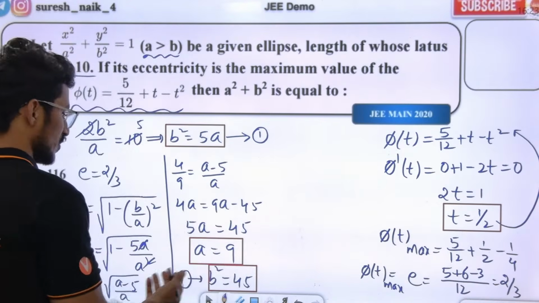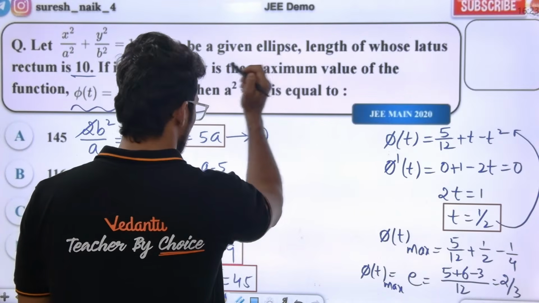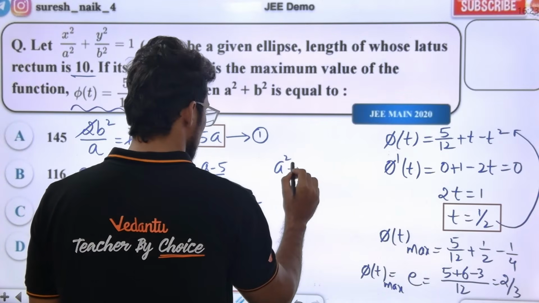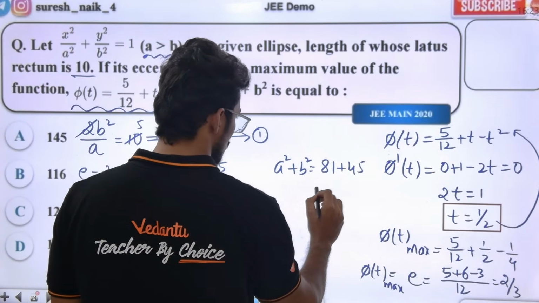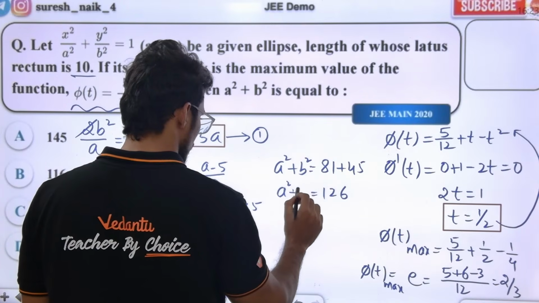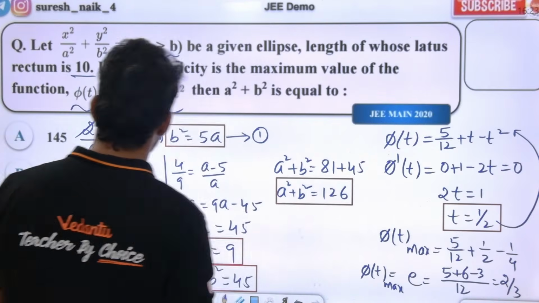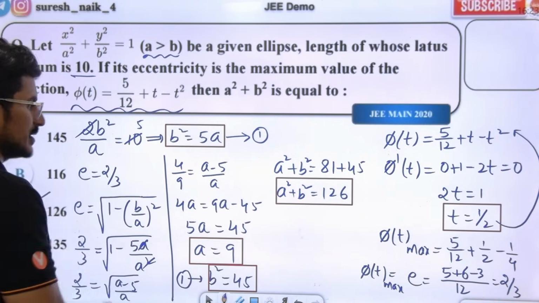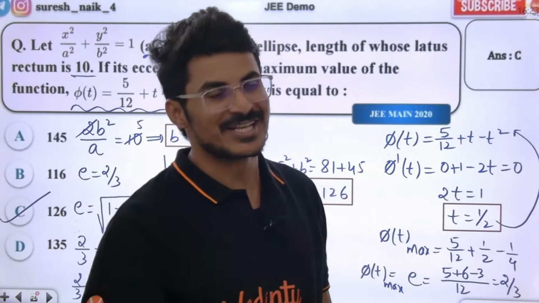We need the value of a square plus b square. So now, a square plus b square is what we need to find out. a square is 81, b square is 45. So 110%, 126 is the right answer. a square plus b square is 126, which is option C for Chintu. C for Chintu is the right answer.